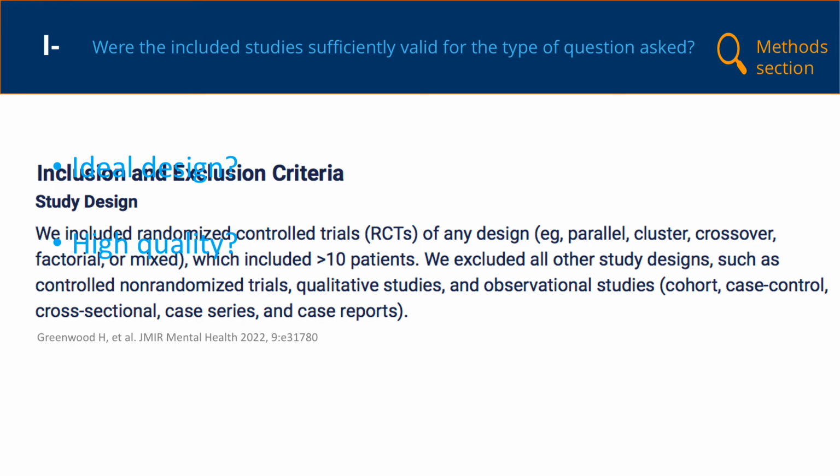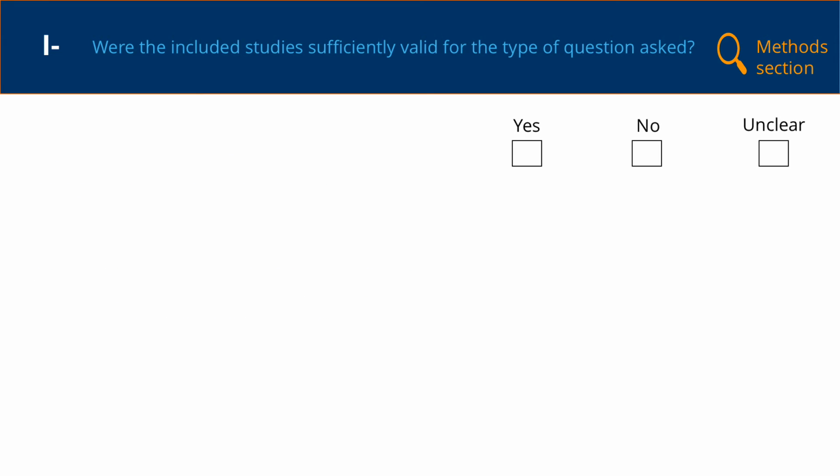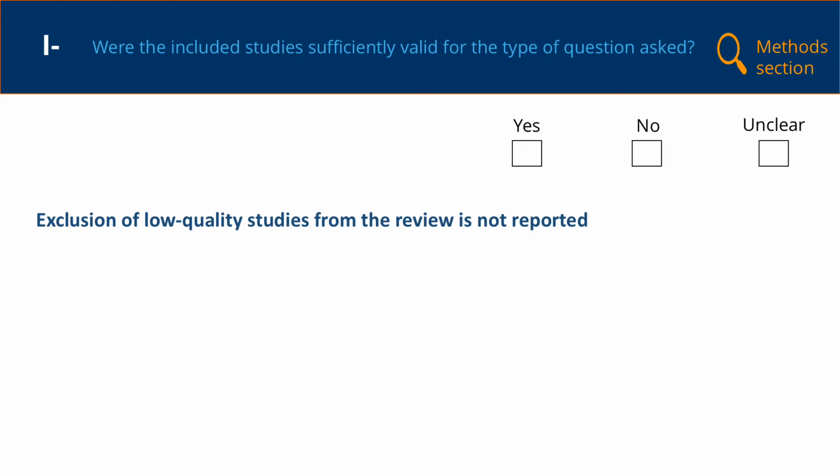In the Greenwood et al. review, we can see that randomized control trials were included. Randomized control trials are the ideal design for assessing the effects of an intervention such as telehealth. Other designs that may also be used to assess the effects of interventions, such as cohort and case control studies, which are more prone to bias and confounding, were excluded. So far, so good. However, it does not appear randomized control trials judged to be of low quality, for example, trials that did not use appropriate randomization methods, were excluded from the review.